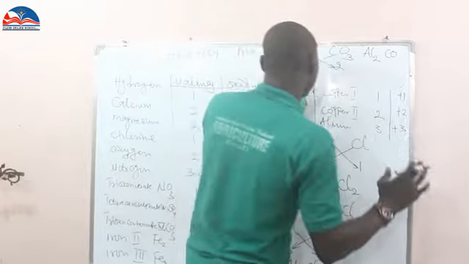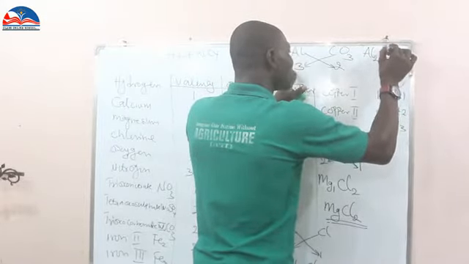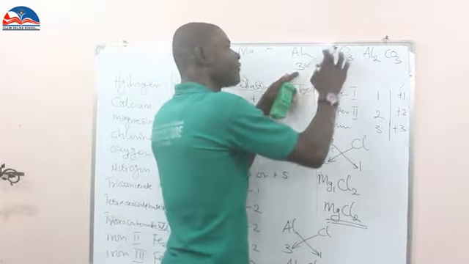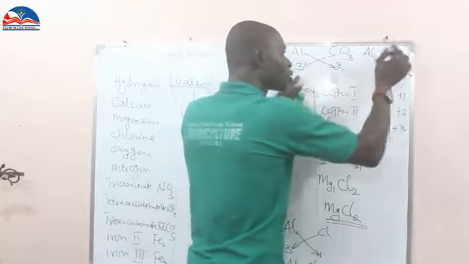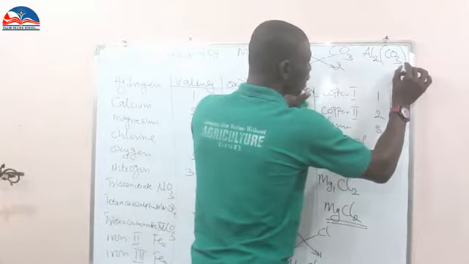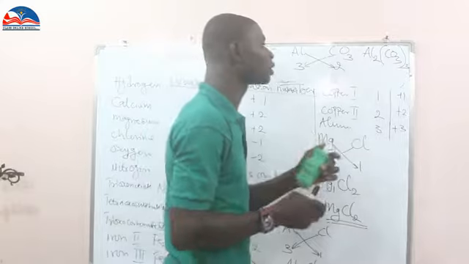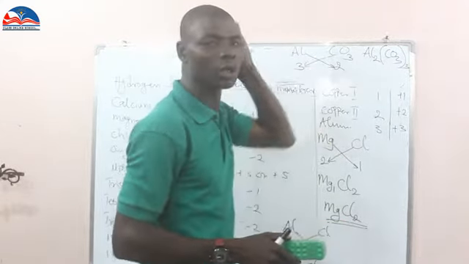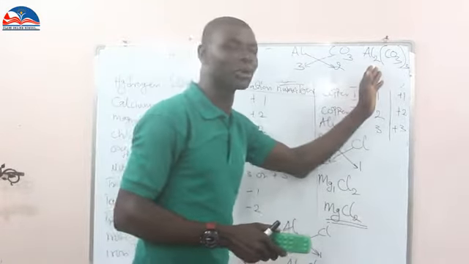Watch what I'm going to do now. Now we are going to have CO3, which is this trioxocarbonate here. Now this 3 is affecting the whole of both the carbon and oxygen. So because of that, you are going to close this bracket, close this one inside, and put your 3 here. And this becomes aluminium trioxocarbonate 4. That is what you are going to have there. So that is how it's supposed to be.